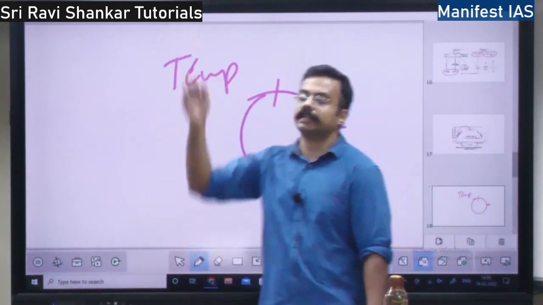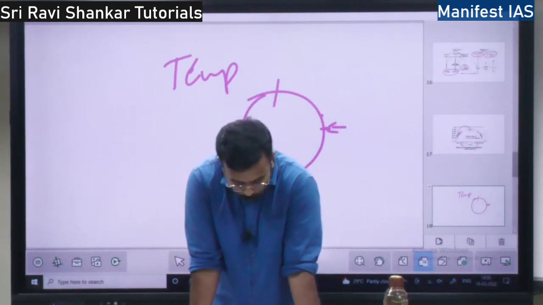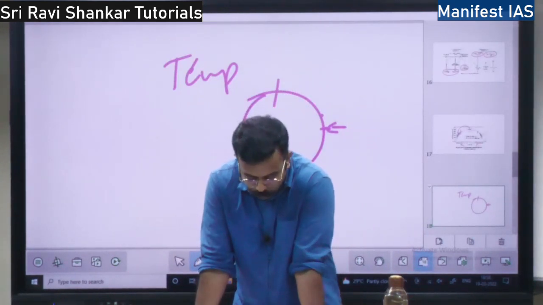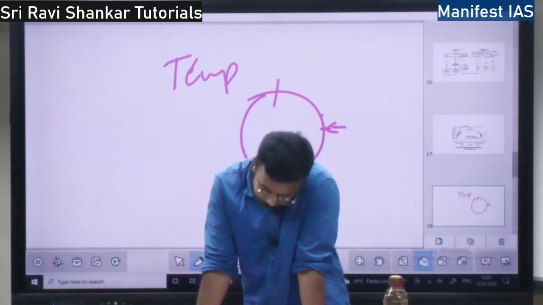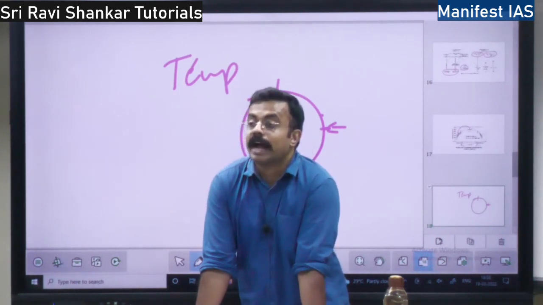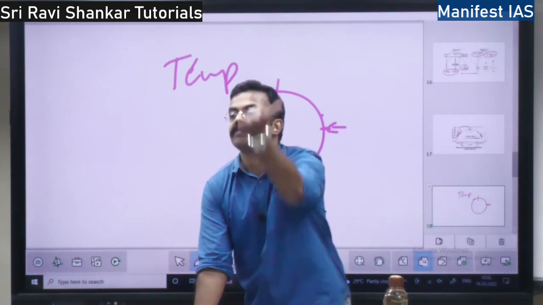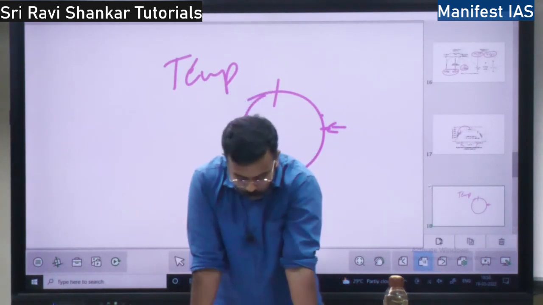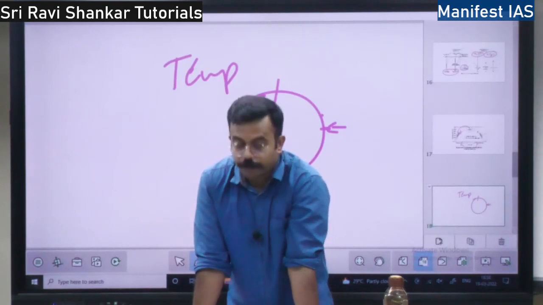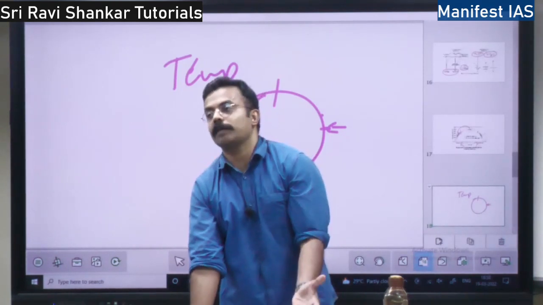Altitude means height, right? At the mean sea level, there is high temperature. As we go up, temperature reduces, right? So why does the temperature increase at the bottom?